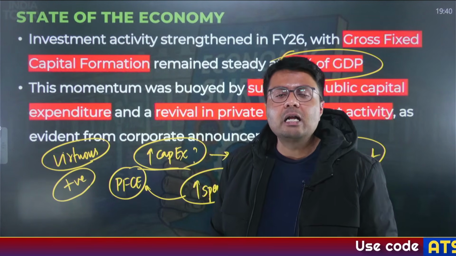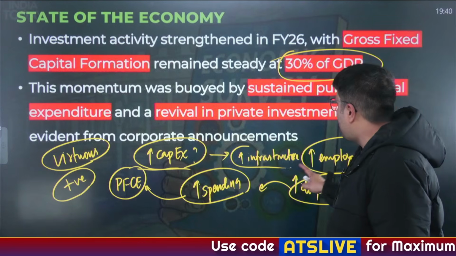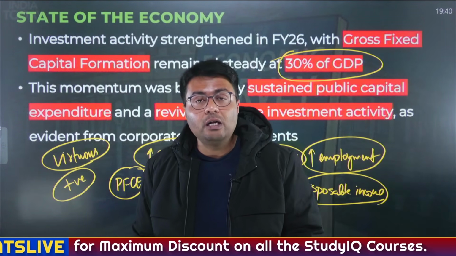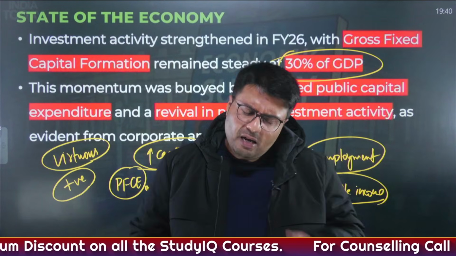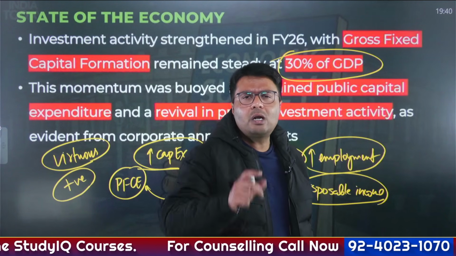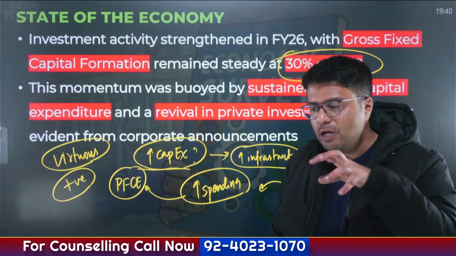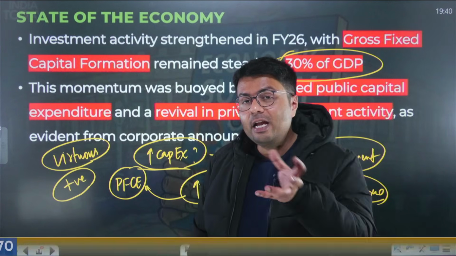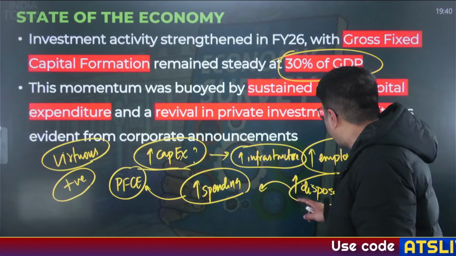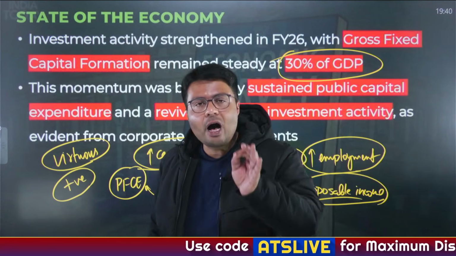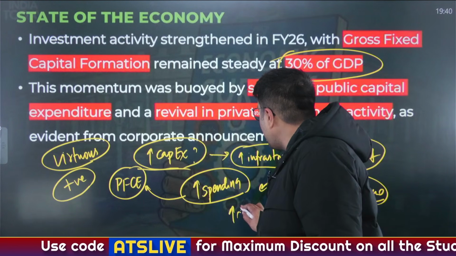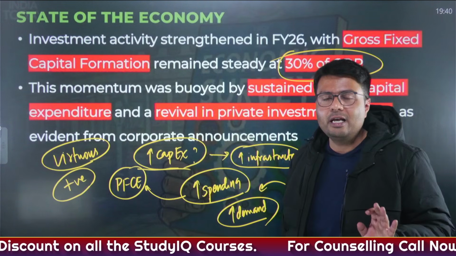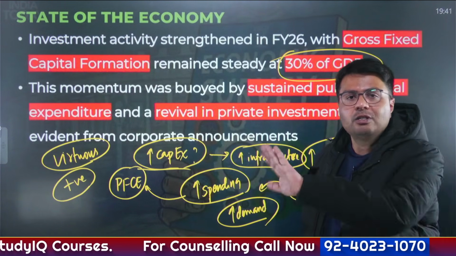Now let us consider another scenario. When government is creating more and more infrastructure, who is going to benefit out of it? The private citizens will benefit out of it. The corporate sector will benefit out of it. Let us suppose government creates a road infrastructure or a rail infrastructure. So if you're a businessman, you'll look to establish a business near that road where the government has created a highway, right? And when you establish a business, eventually you are going to employ more people. And when people have higher disposable income, their demand for goods and services increases. Now, if you are a smart businessman, well, smart businessman is a misnomer. Every businessman is smart.